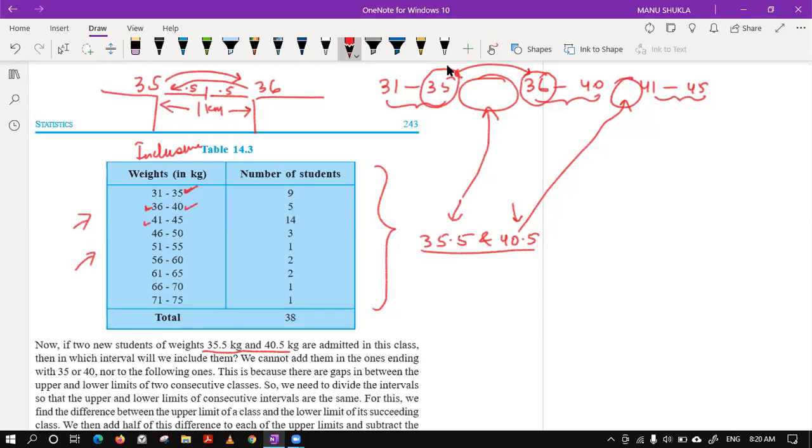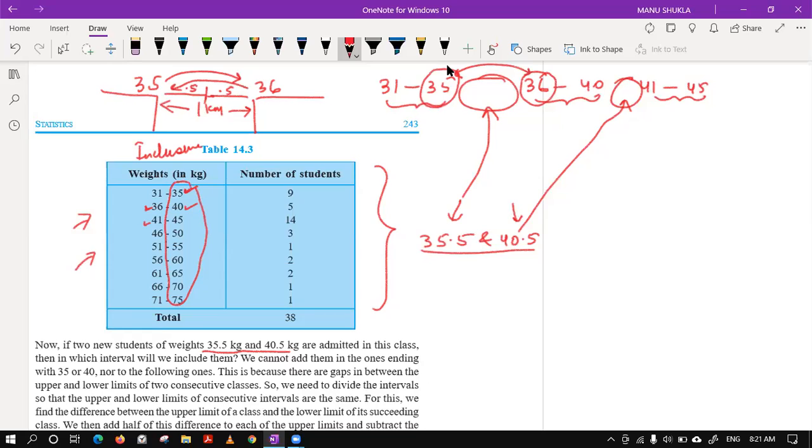So which one is better? Both coming half the distance or one completing the complete distance? Half the distance is better because that will not hurt anyone. So we have to add and we have to subtract. So tell me, what will we do with the upper limit? Will we add or subtract? Please tell me. What will we do in the upper limits? Will we subtract 0.5 or add?